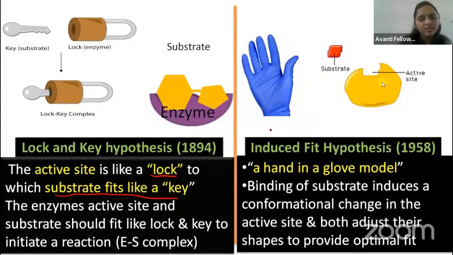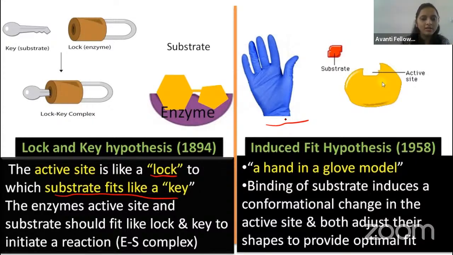Then we have the induced fit theory. Here the active site is not very rigid. When the substrate comes and binds to the enzyme active site, the structure is going to change. So we call it the induced fit theory, where the substrate binds to the active site and then modifies the structure. Okay, guys, that is the induced fit theory.